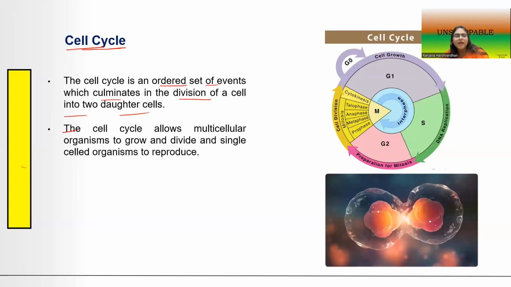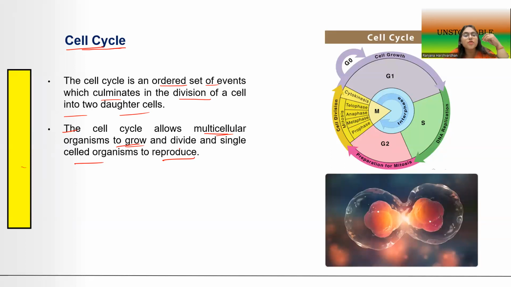Now, what does this facilitate? This allows multicellular organisms to grow. When the cells go through this cycle of events, which makes them capable of dividing or multiplying into two or more cells, this process ensures that the cell is able to grow in size. And the growth of the cells also leads to the growth of multicellular organisms eventually, and allows single-celled organisms to reproduce. So you can see this is the function of cell division.